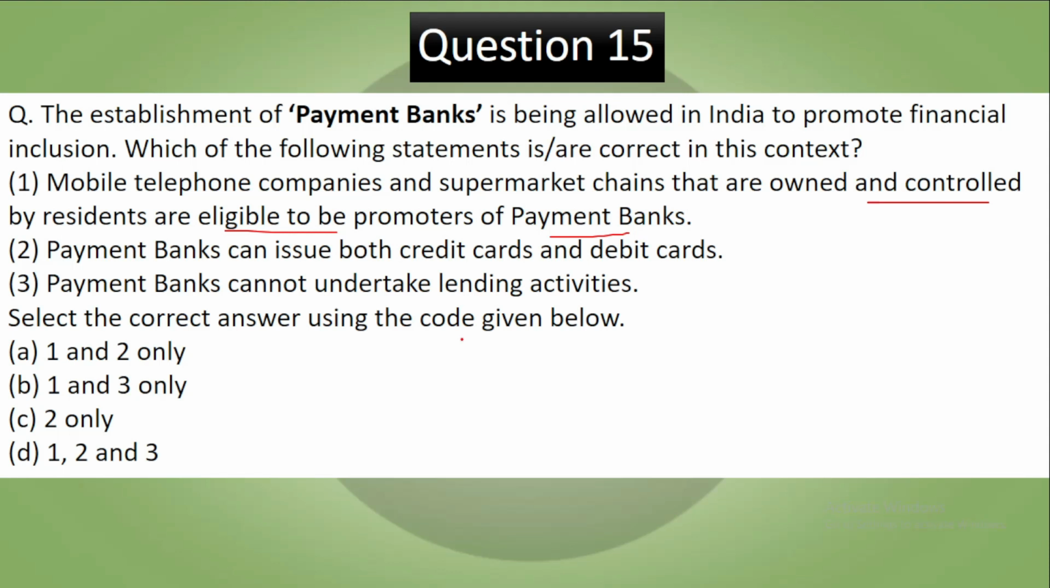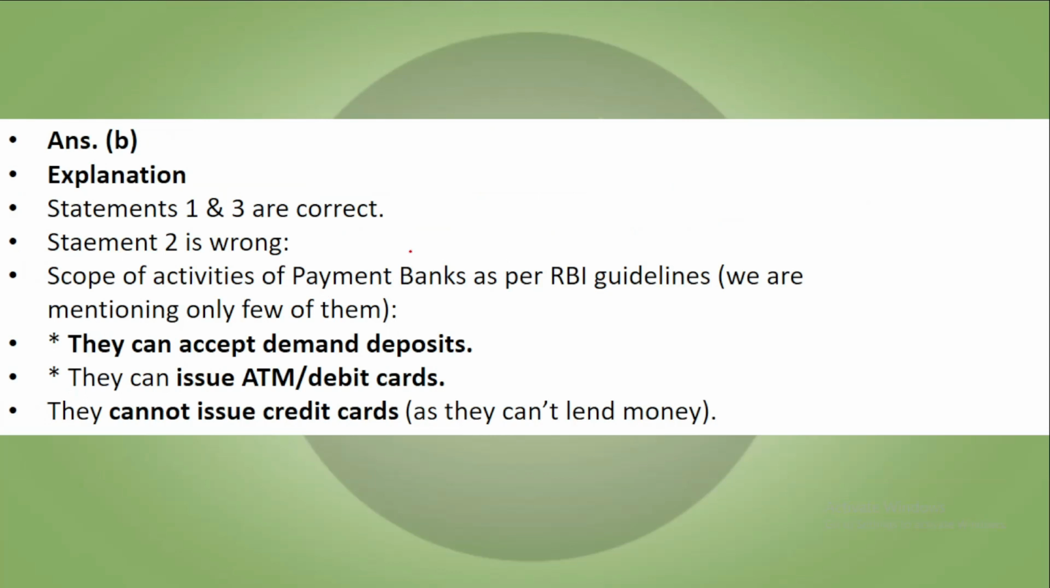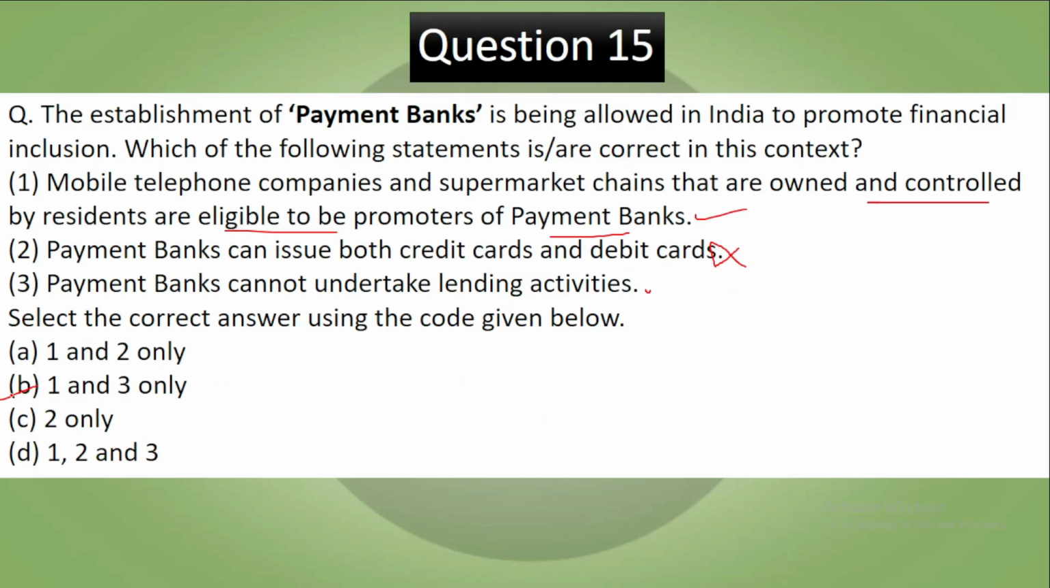Pause the video, try to answer. Now let's see the answer. So, you can answer this by elimination. Second is wrong. For example, you can take the example of the Paytm payment bank. They are from mobile telephone companies and supermarket chains as promoters. So statement first is correct. Statement third, they cannot take up lending activities. This is also correct. So statements 1 and 3 are correct. Second is wrong because these payment banks, as per the RBI guidelines, can accept demand deposits. They can issue ATM or debit cards, but they cannot issue a credit card to you. They cannot lend money. So your correct answer to this is B.